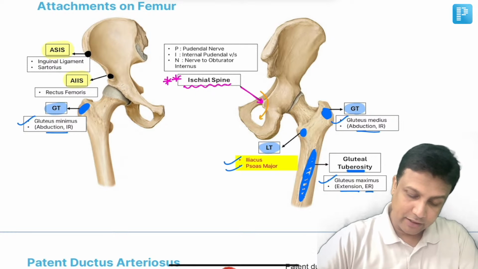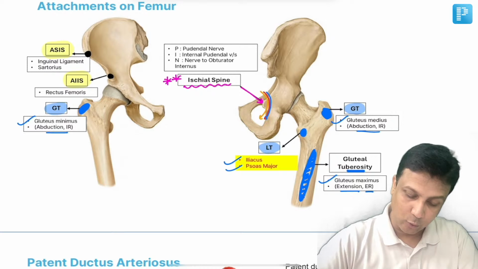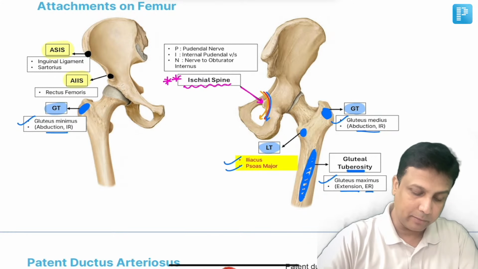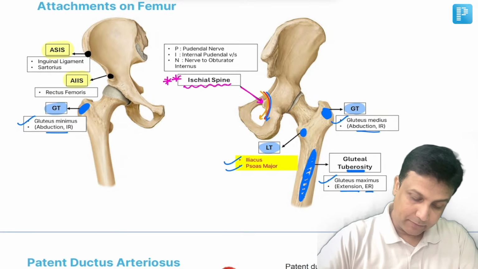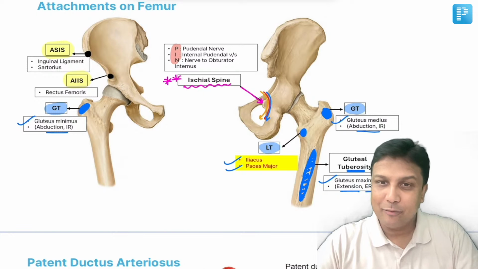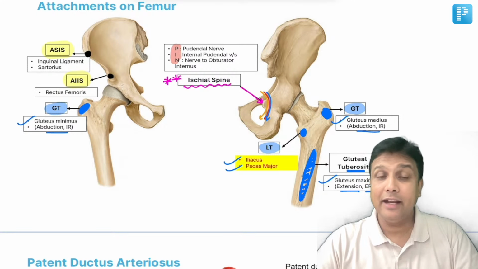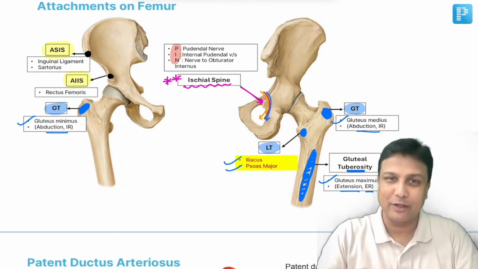Along with that, there will be the internal pudendal artery, and along with that, the internal pudendal vein. And we are going to remember these structures with the mnemonic PIN structures. Please remember them as PIN structures. I repeat again: P for pudendal nerve, I for internal pudendal artery and vein, and N stands for nerve to obturator internus. All those three structures are going to take a turn there.